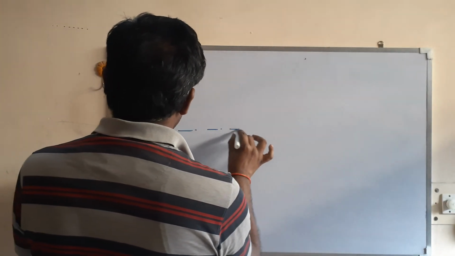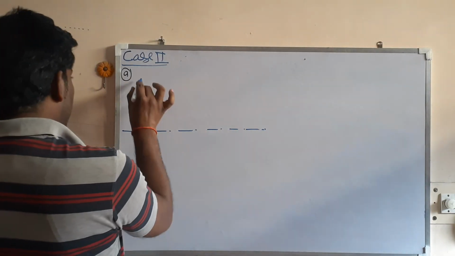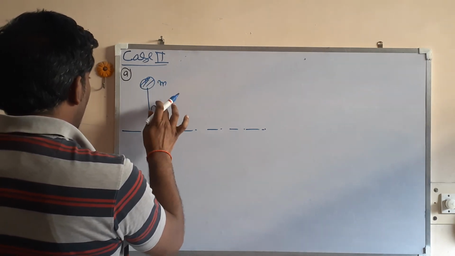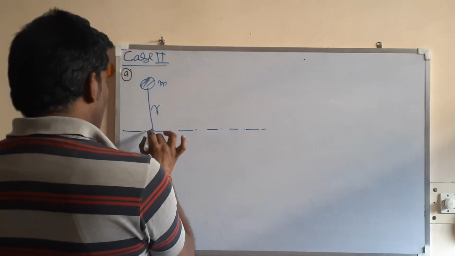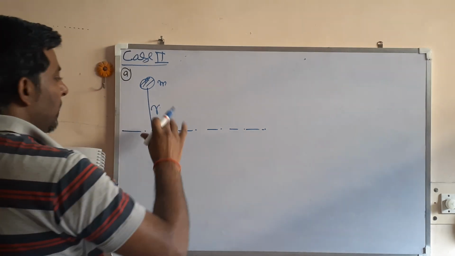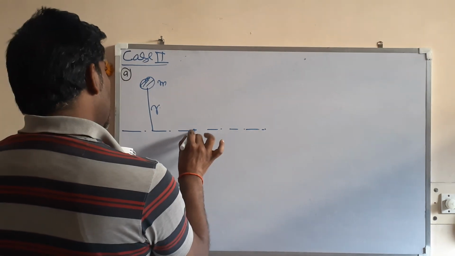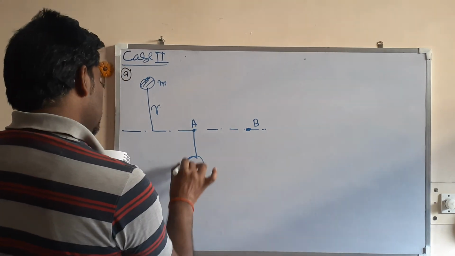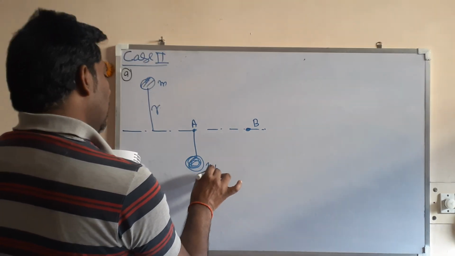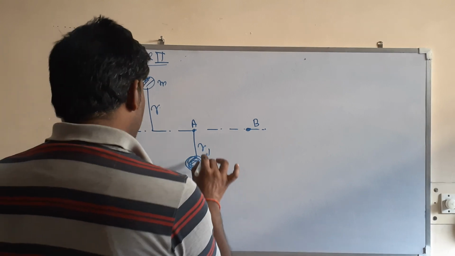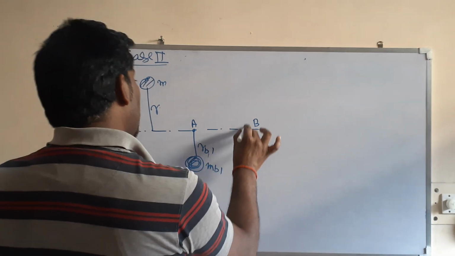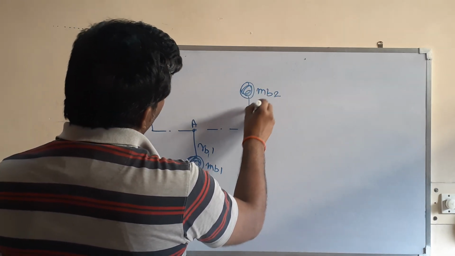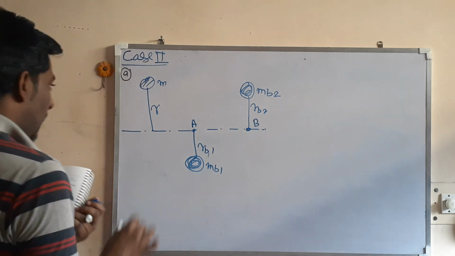This is the axis of rotation. Suppose this is the mass m at a radius of r. Now I am taking the planes of the balancing masses only on one side. Suppose this is point A and this is point B. This is the balancing mass mb1 at a radius rb1, and this is the balancing mass mb2 at a radius rb2.